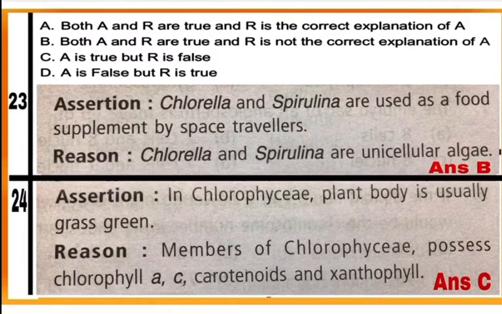Question 24. Assertion statement. In Chlorophyceae, plant body is usually grass green. It is true statement. See the reason. Members of Chlorophyceae possess chlorophyll A, C and carotenoids and xanthophyll. This is false statement. In Chlorophyceae, plant body is grass green due to the dominance of chlorophyll A and B. So correct option is C. Here A is true but R is false.